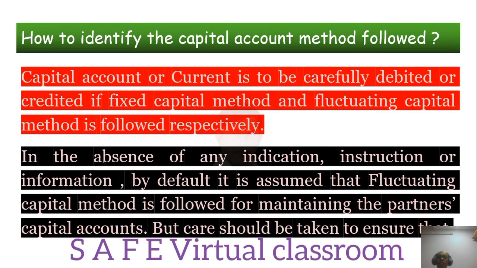Again, in the absence of any indication, suppose it is not clear whether the firm is following fixed capital account method or fluctuating capital method. If there is no indication, instruction or information, and you are not able to make out which method the firm is following, they have not told anything, then by default it is assumed that fluctuating capital method is followed for maintaining the partners' capital accounts. But care should be taken to ensure that. You have to carefully see that. You have to ensure yourself.